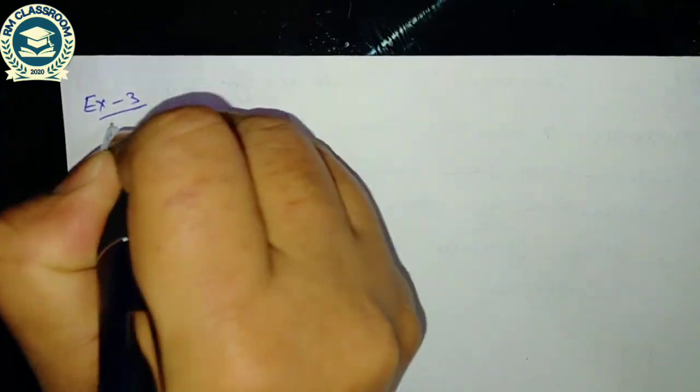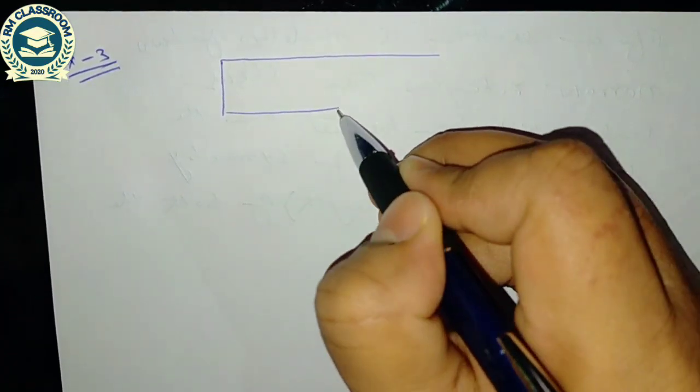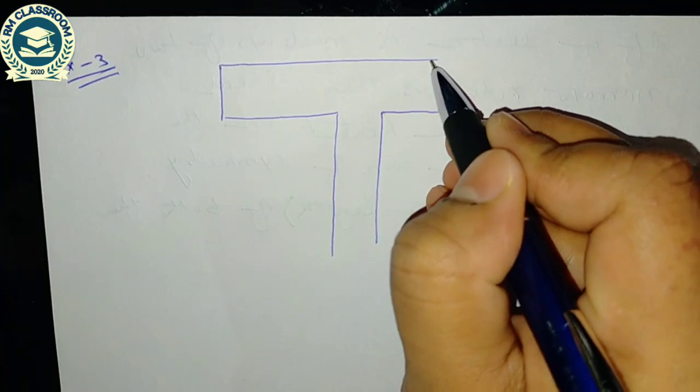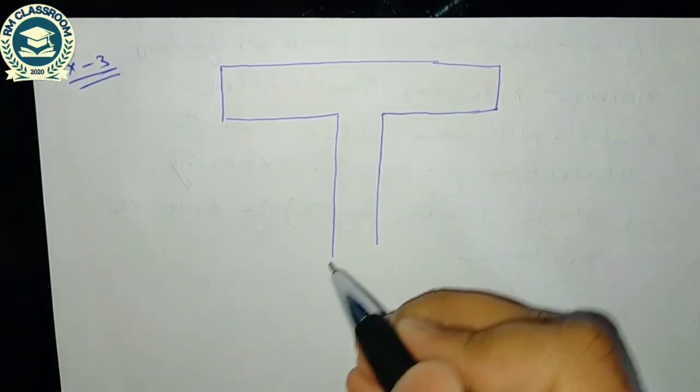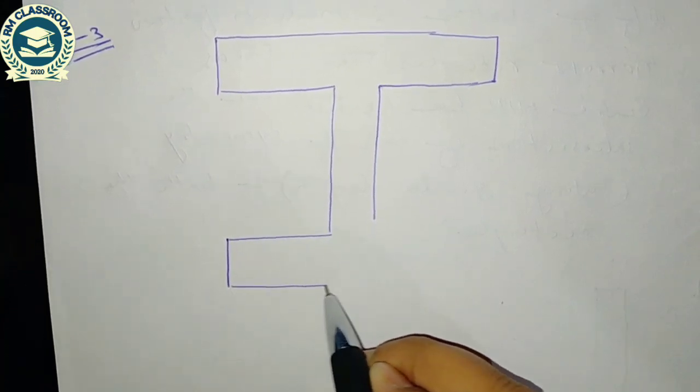Similarly, if I take another example, this is the example of the I section.